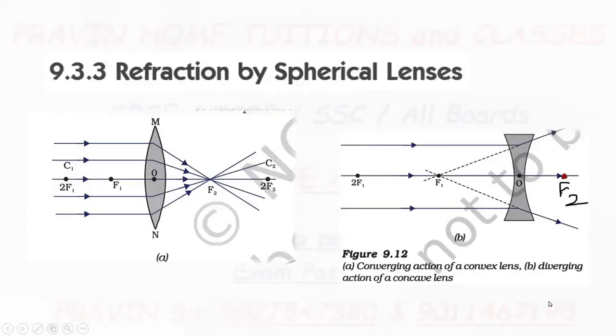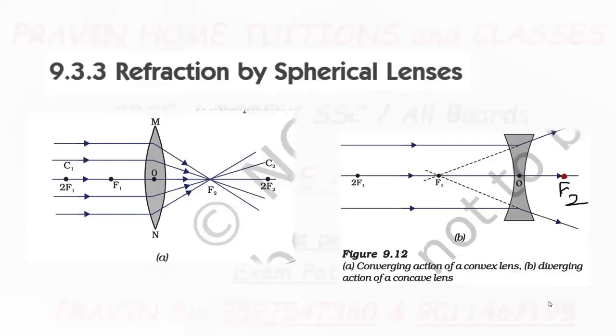This type of lens is called a double concave lens, or simply you can call it a concave lens. Now, these lenses are divergent in nature. Concave lenses are called diverging lenses.